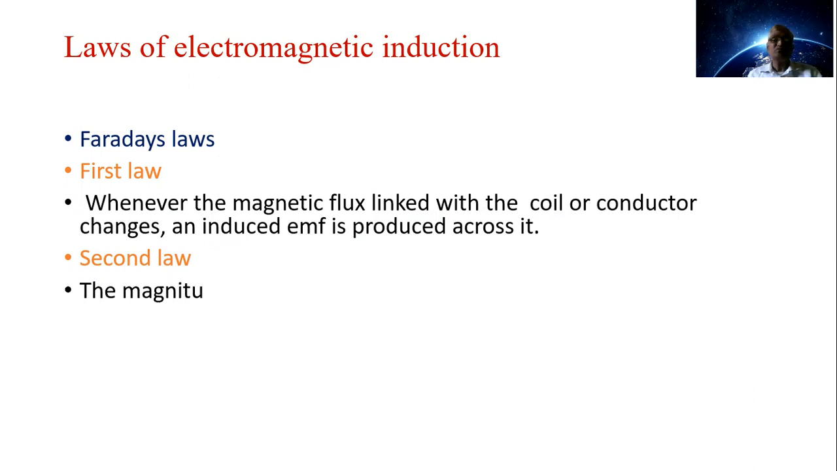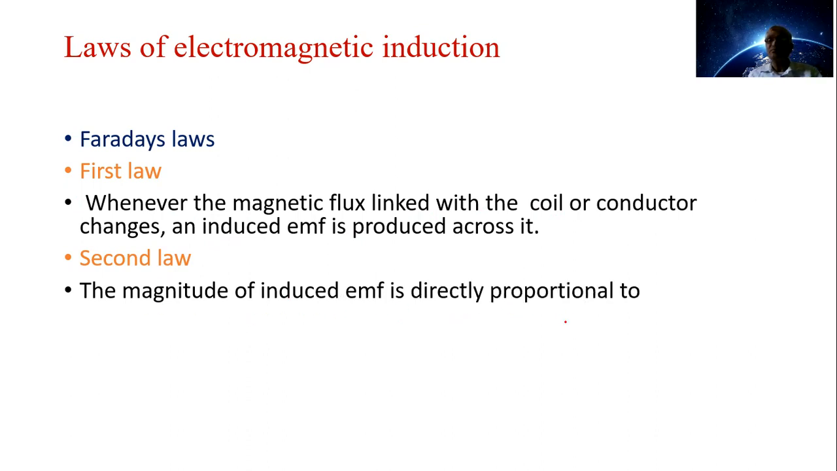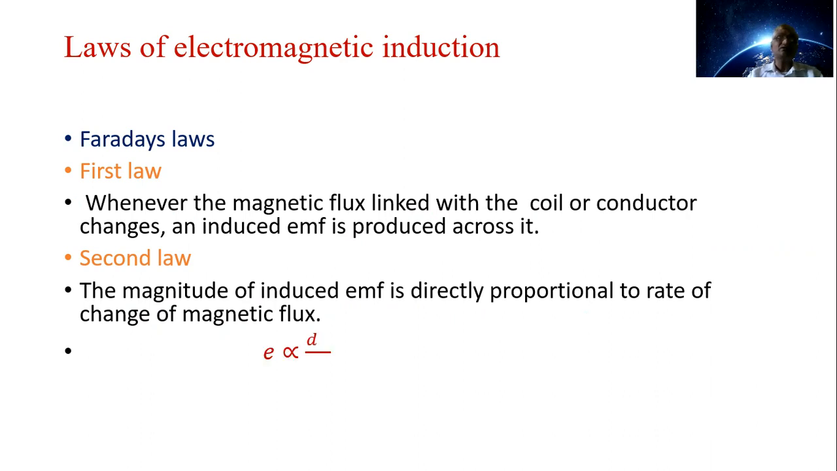The second law gives us information about how much EMF is induced. The magnitude of the induced EMF is directly proportional to the rate of change of magnetic flux. Here we can write E is directly proportional to d phi by dt. The constant of proportionality is assumed to be 1 for the SI system, or units are so chosen, and we get E is equal to d phi by dt.